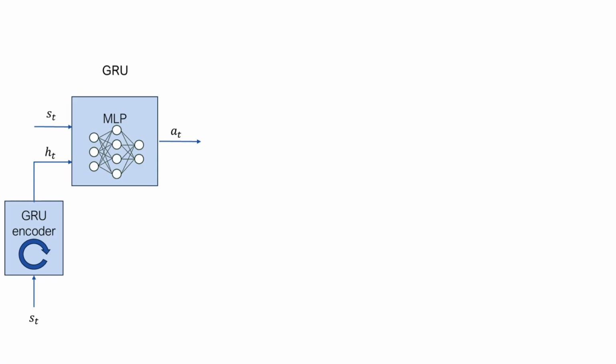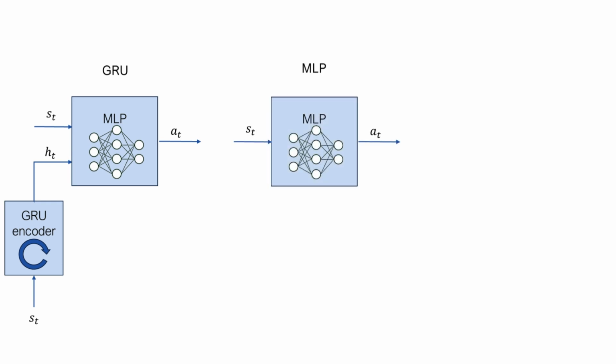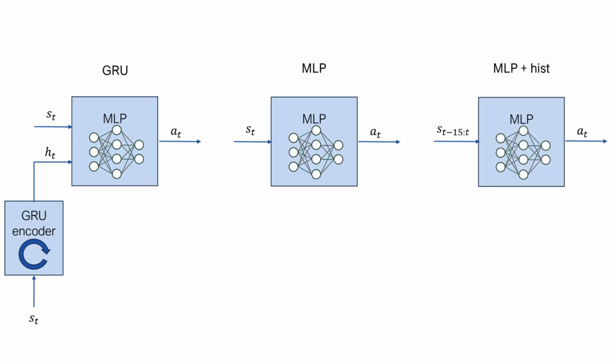Our architecture includes a recurrent encoder, namely a GRU cell, which learns general strategies by performing implicit system identification in its hidden state. We show the criticality of this module by comparing our policy with an MLP that receives as input the current state or a history of the last 16 states and actions.